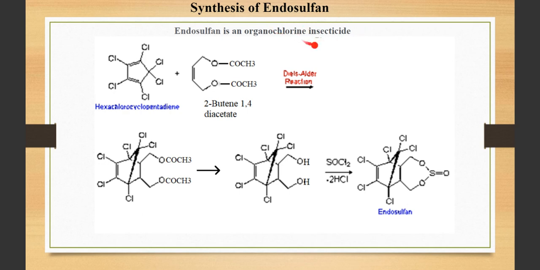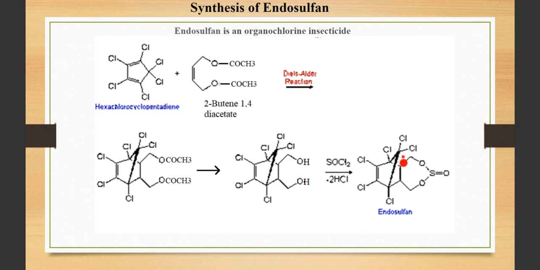Endosulfan is used as an insecticide. It is a synthetic insecticide. This is the structure of endosulfan, the one which I am showing over here. This is your endosulfan. Are you understanding this? So what are we going to use? We are going to use hexachlorocyclopentadiene. So what you can think of, there are two things over here.